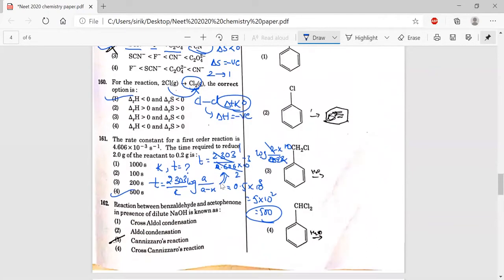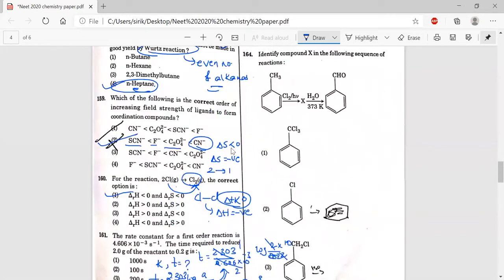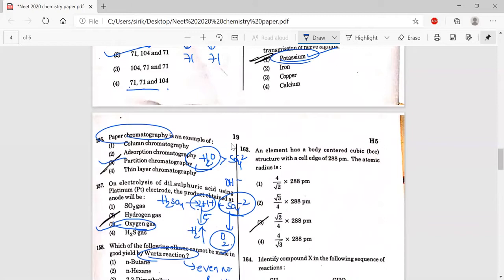Option 4. Reaction between benzaldehyde and acetophenone. Benzaldehyde is a case where there are no alpha hydrogens, and acetophenone is a case where there are alpha hydrogens, and this is a cross aldol condensation. Option 1. And question number 163, BCC is given.